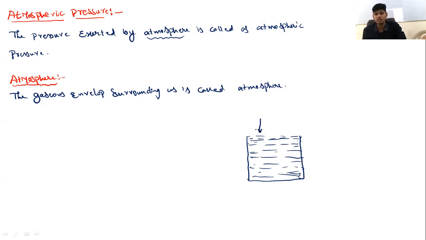Then the gaseous envelope surrounding this vessel will exert a pressure on the surface of this liquid. The pressure exerted by the atmosphere on any surface is called atmospheric pressure, which we generally represent as PA.